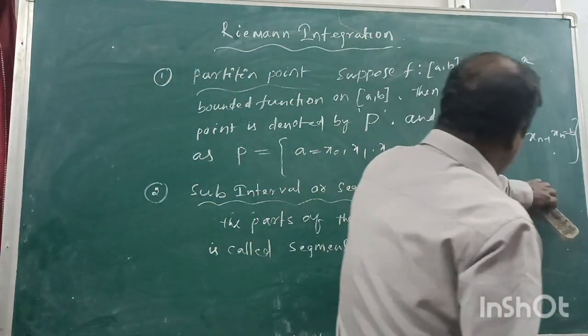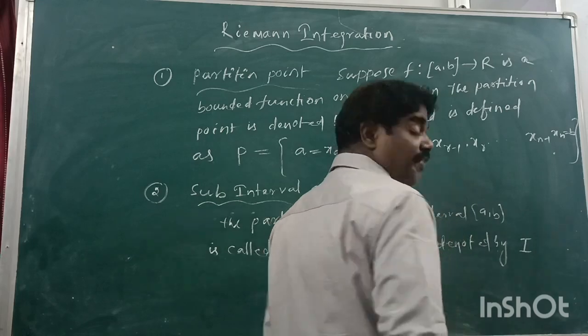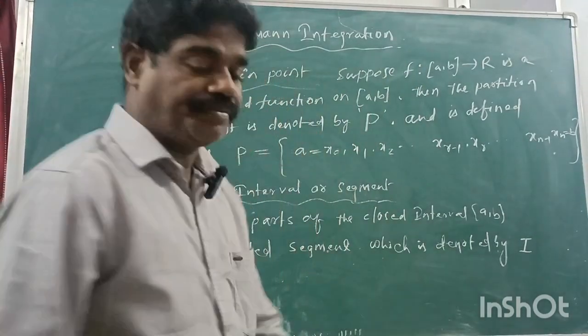Sorry, I will take here not delta, I will take I. What is that? I. Fine.